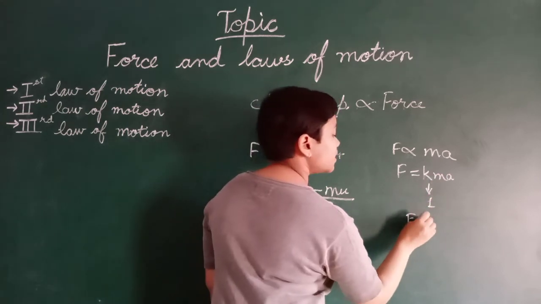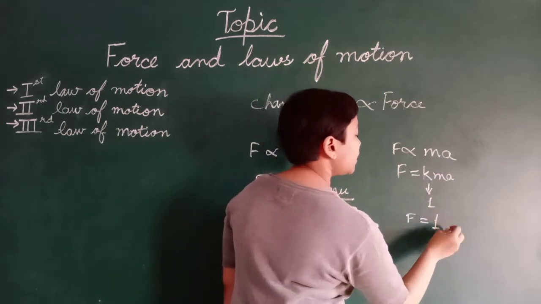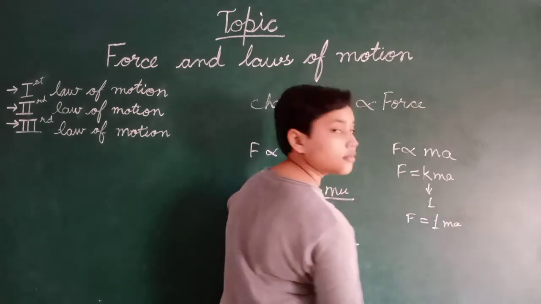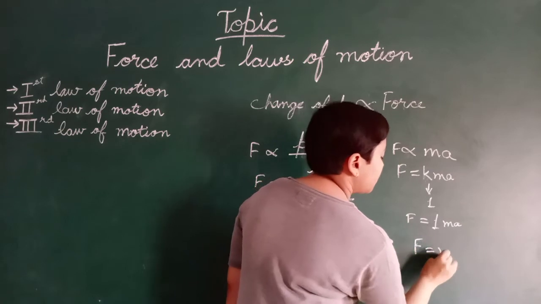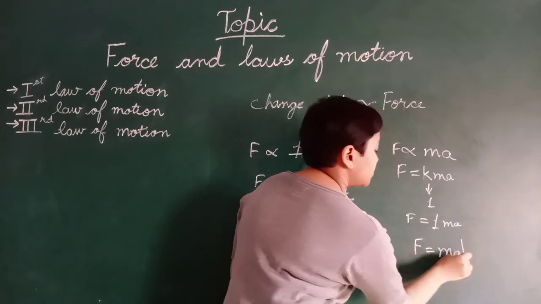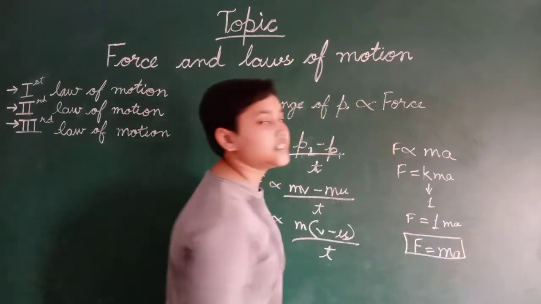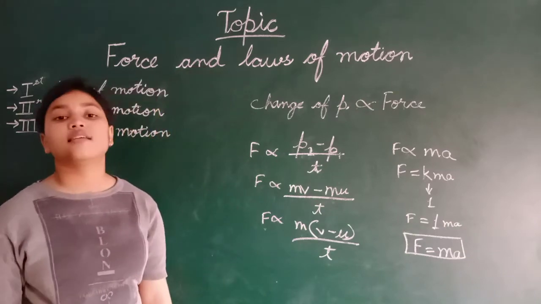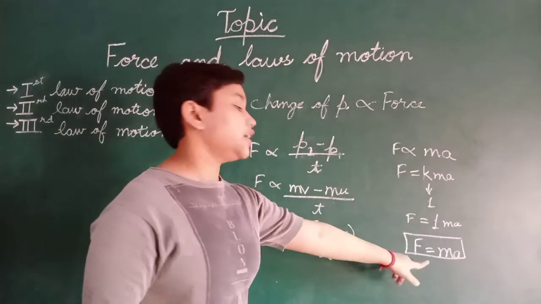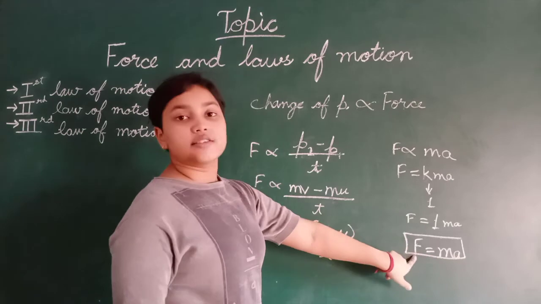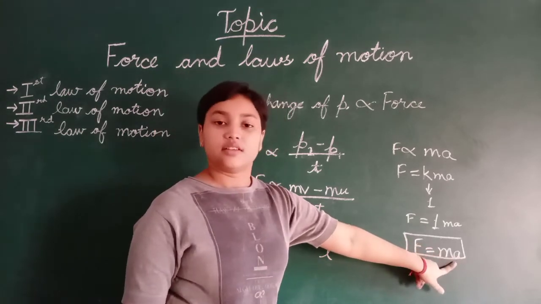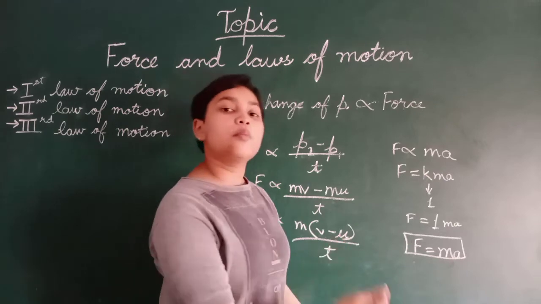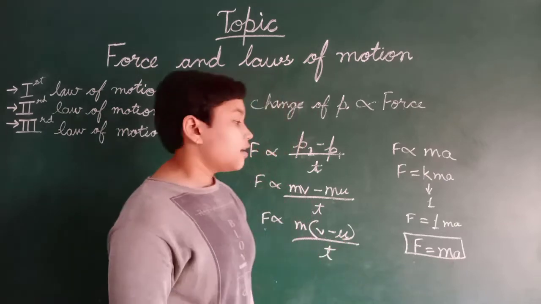So, force is equal to 1 into ma. Force is equal to ma. This is the formula for the second law of motion, where F is force, m is mass and a is acceleration. Force is equal to mass into acceleration.